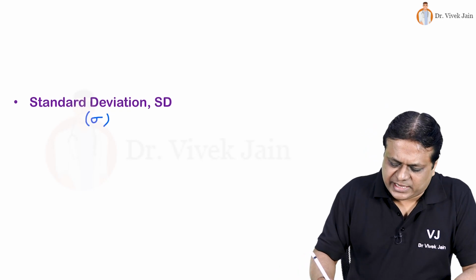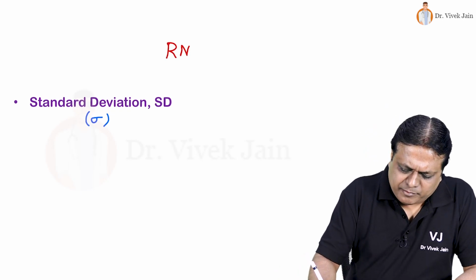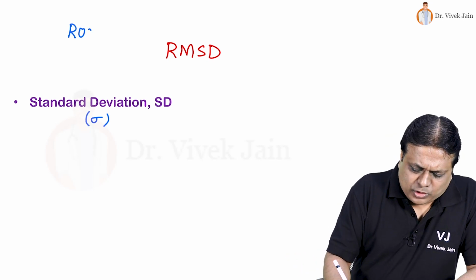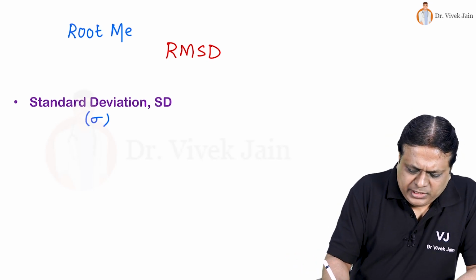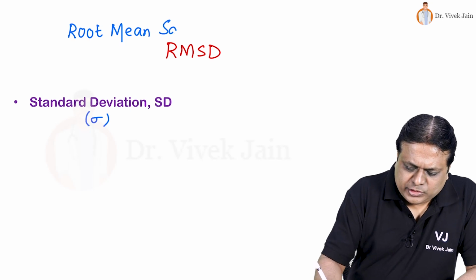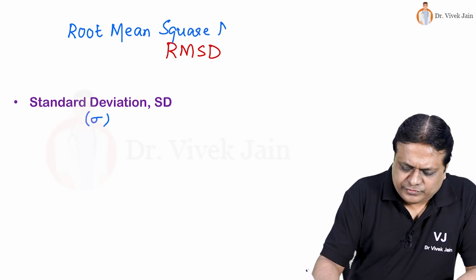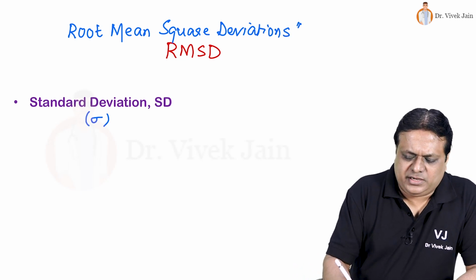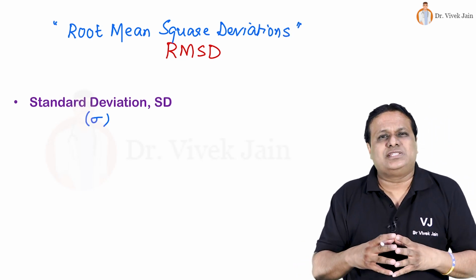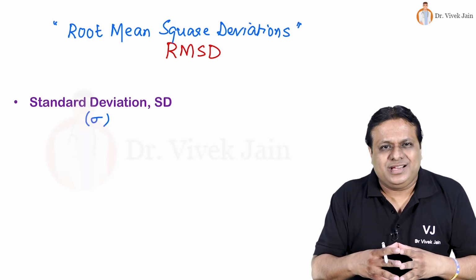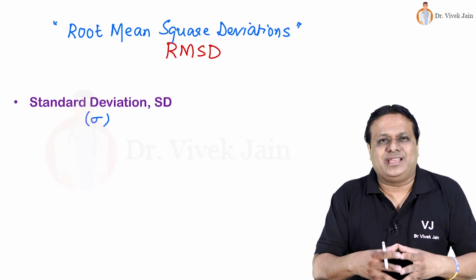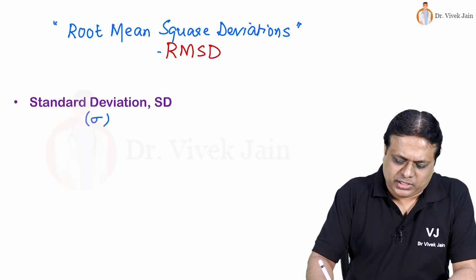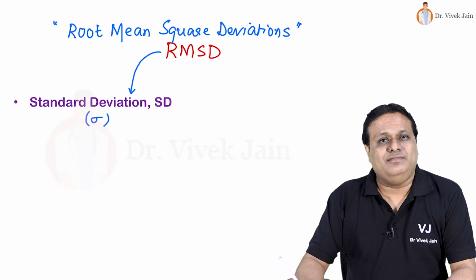It is measured as RMSD, that is root of mean of squares of deviations. So in a given distribution, you first square the deviations, take its mean, take its under root. Root mean square deviation is popularly known as standard deviation.